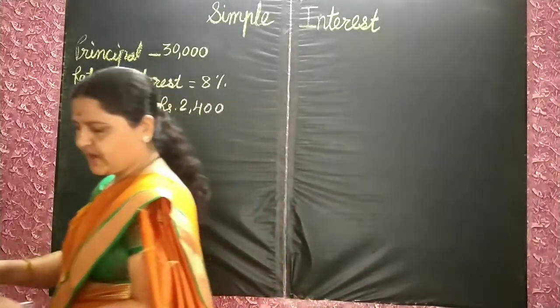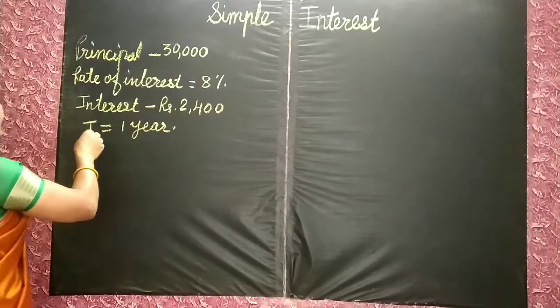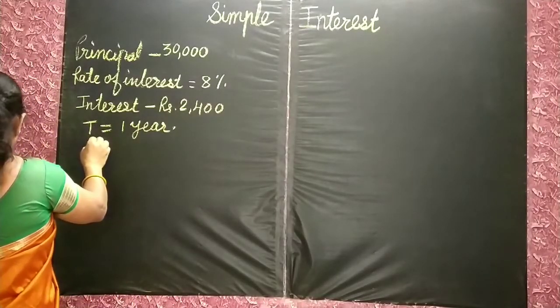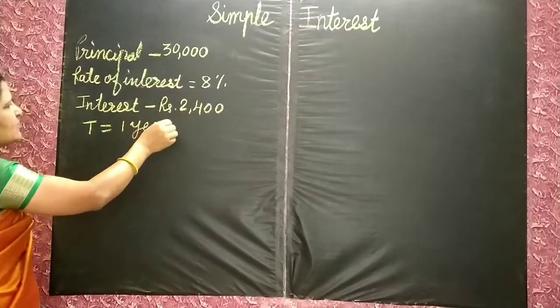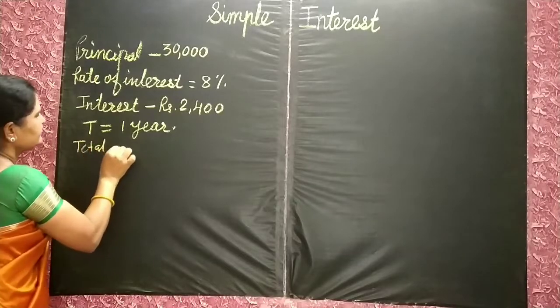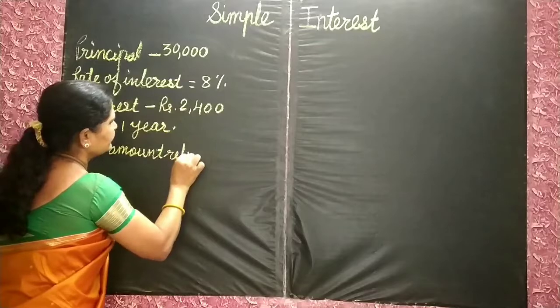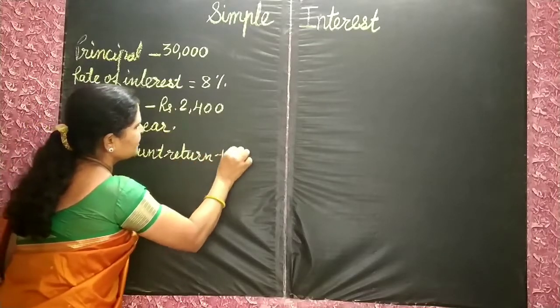Got it? Now here, she has to pay the total amount returned to the bank. How much amount does she have to pay to the bank? Total amount returned to the bank. How much?